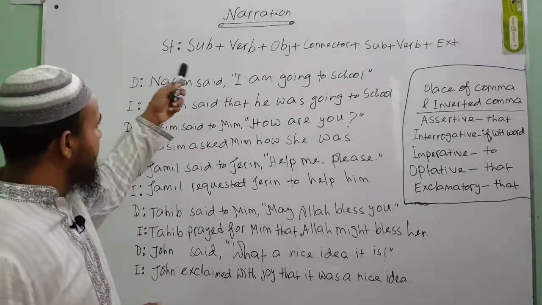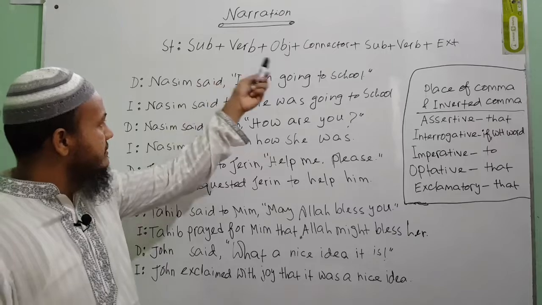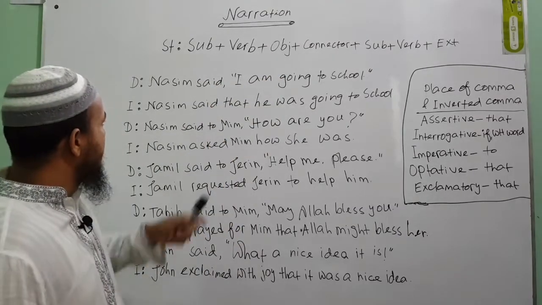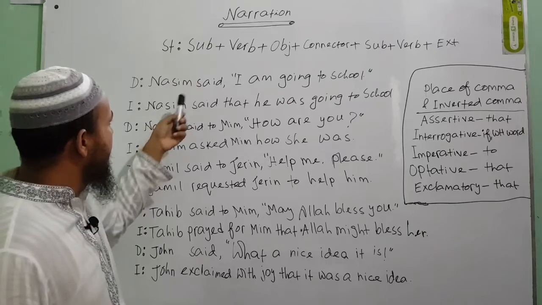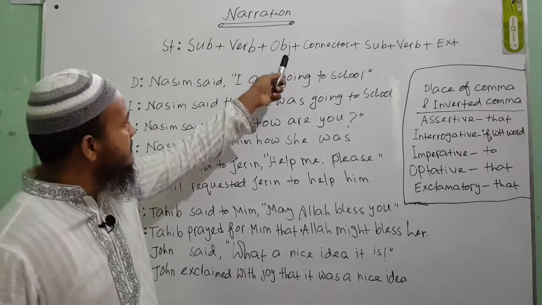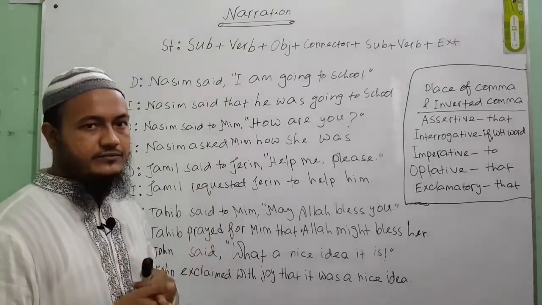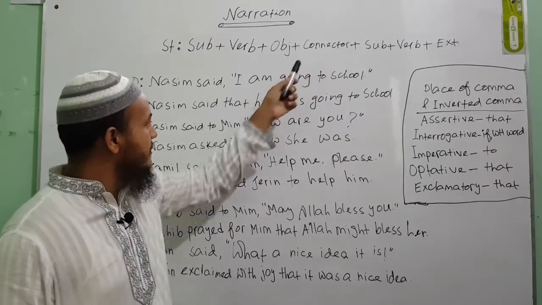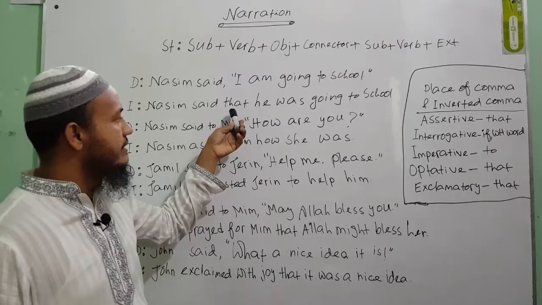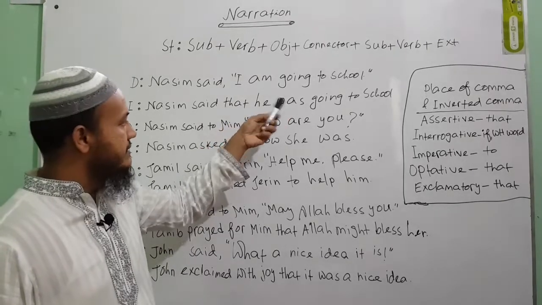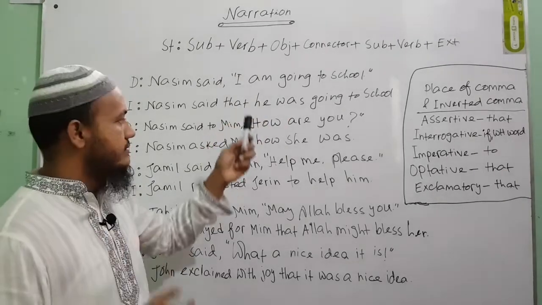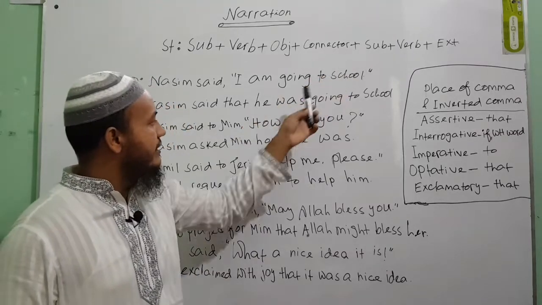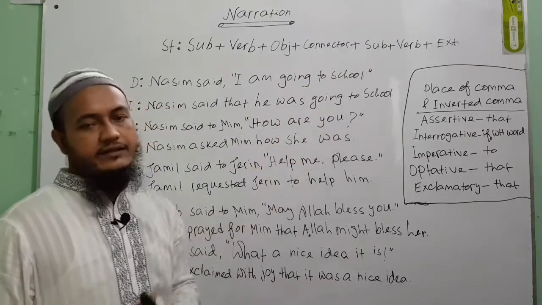If you just follow this structure, you can easily solve it. Look, at first we have used the subject and then the verb, and there is no object, so we didn't use the object here. In the place of comma inverted comma, we have used a connector. What's the connector here? That. As this is an assertive sentence, we have used that, and then the subject he, and then the verb was going to, and the rest of the part.